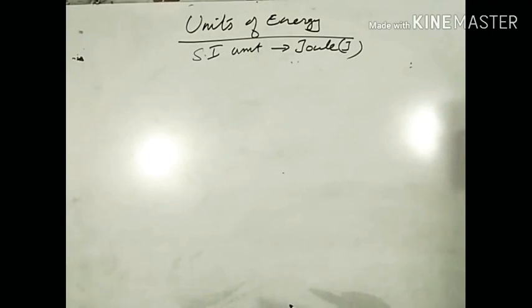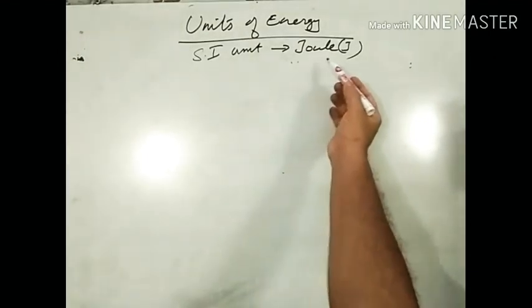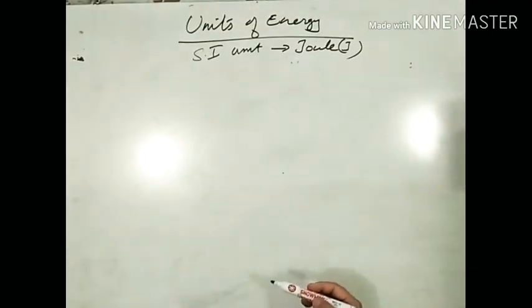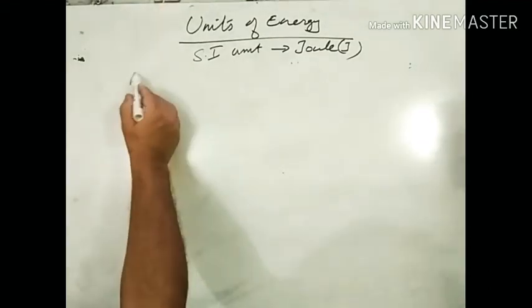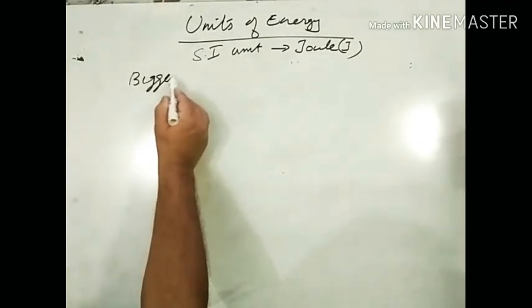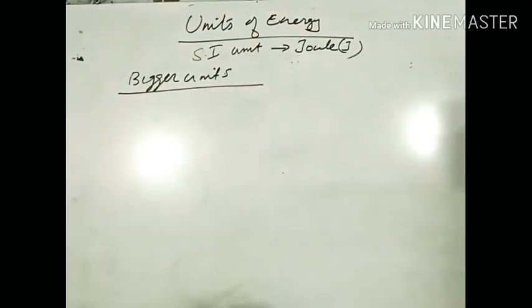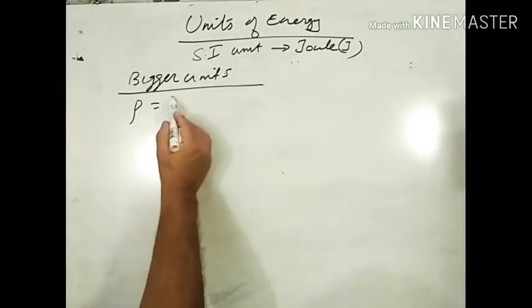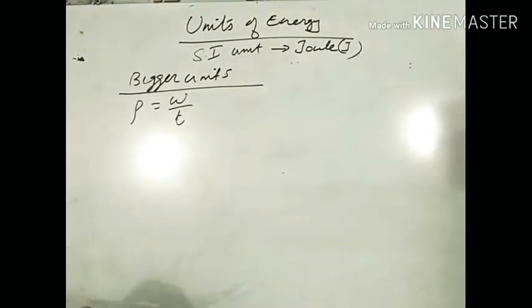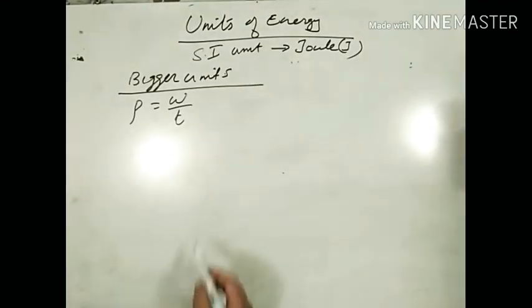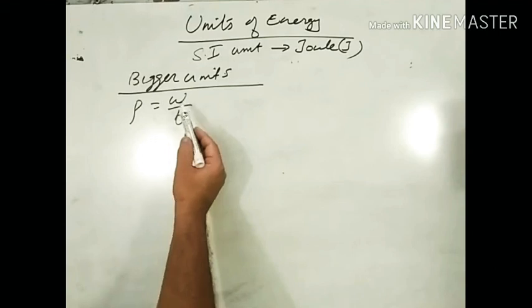All of you know the SI unit of energy is joule. Now let's study the bigger units, or multiple units, of energy. We know power is equal to W upon T, the rate of doing work. Work is nothing but the energy spent.